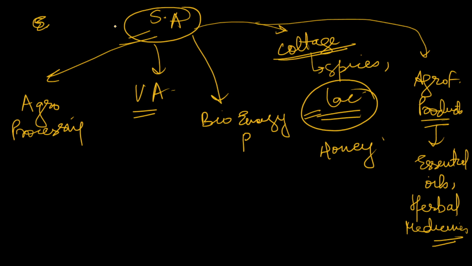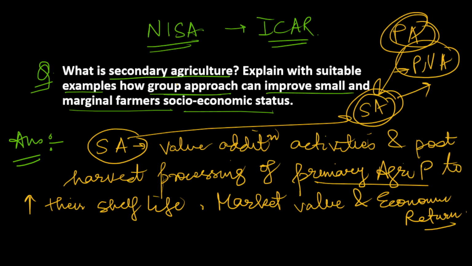Now the second part of the question is asking how we can improve the socio-economic status of small and marginal farmers through group approach. We have to mention certain examples also. First, I am giving you some important points which you can use in group approach.